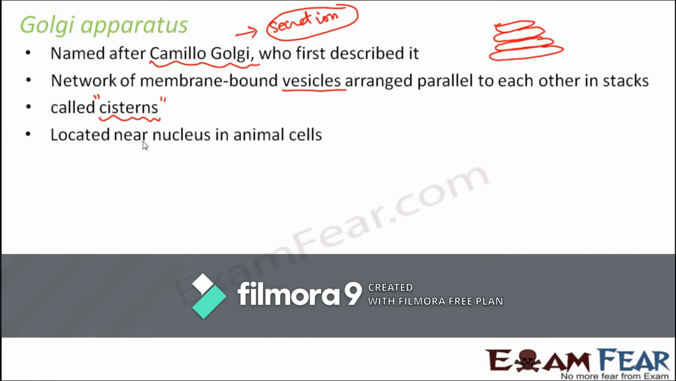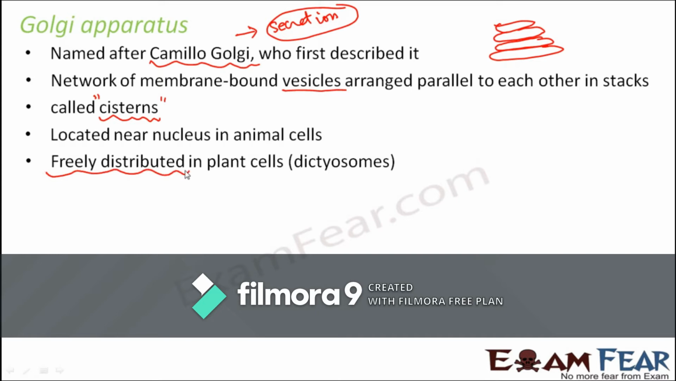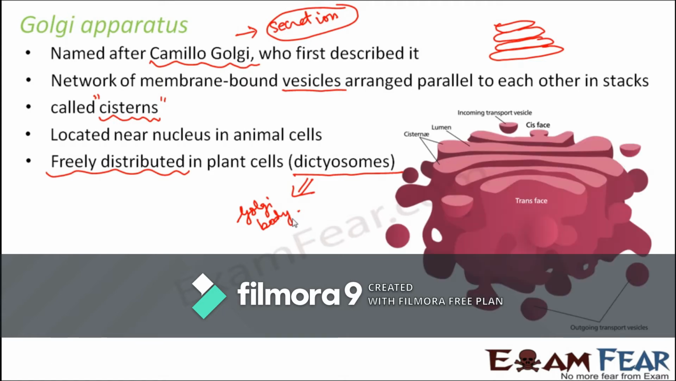They are also located near the nucleus in animal cells. And in plant cells, they are freely distributed, and in plant cells, they are often called dictyosomes. So the name of this particular cell organelle is different in plant cells and in animal cells. In animal cells, it is called Golgi apparatus. In plant cells, it is called dictyosomes, or it is also called Golgi body. These are different names for the Golgi apparatus. Let us see where it is located and how it looks.